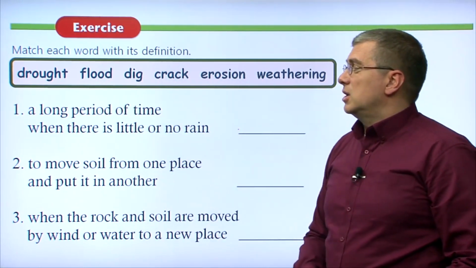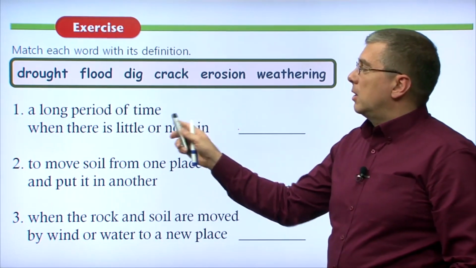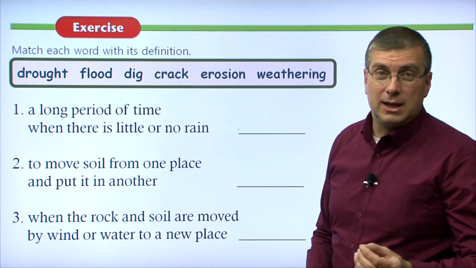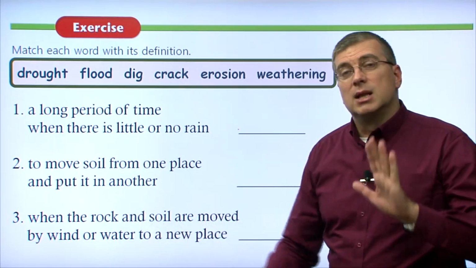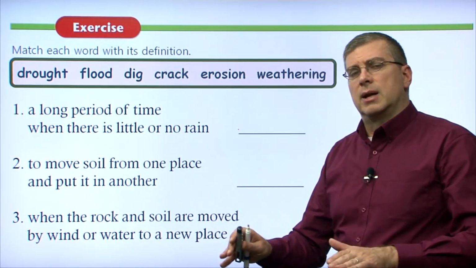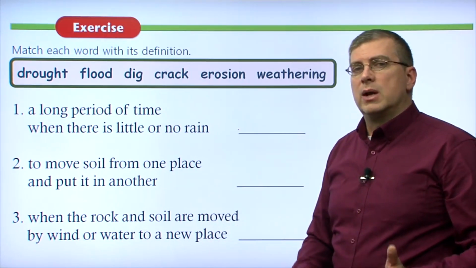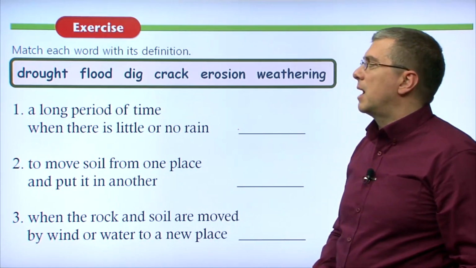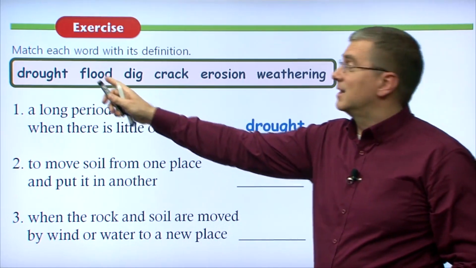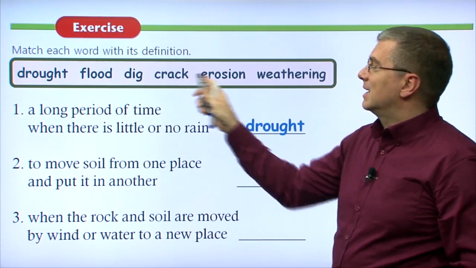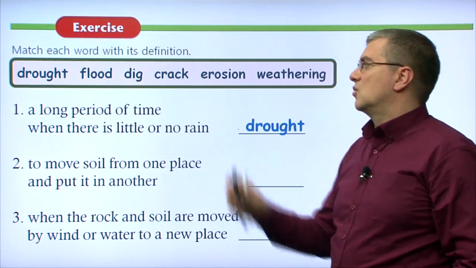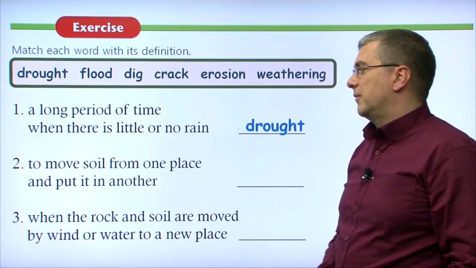Our first definition, number 1: a long period of time when there is little or no rain. So you have a very long period of time, little or no rain. Remember the picture of the desert, right, with the dead tree. What do we call that area? That area has been hit by what? That area has been hit by a drought. Not by a flood, right? These are opposites. Not by a dig, not by a crack, not by an erosion, not by weathering. It's been hit by a drought. That is a drought.